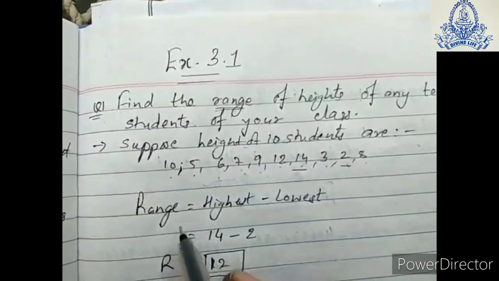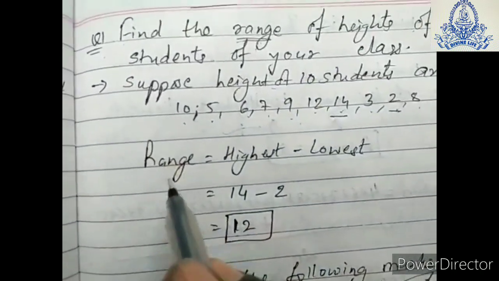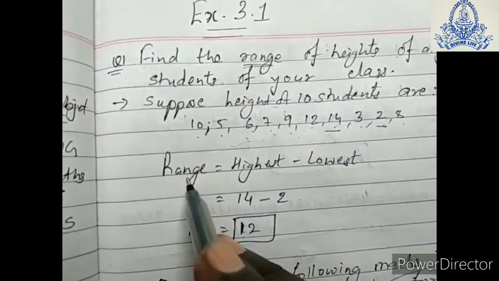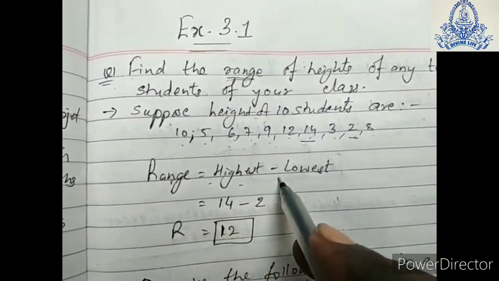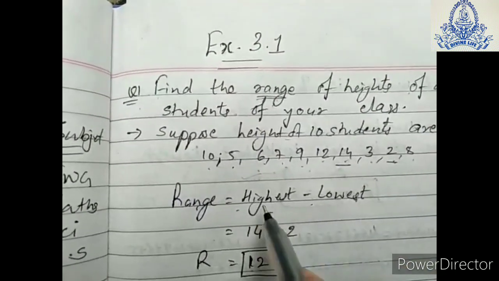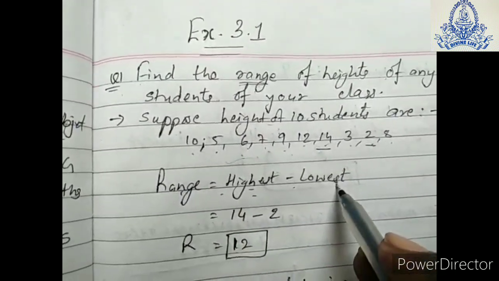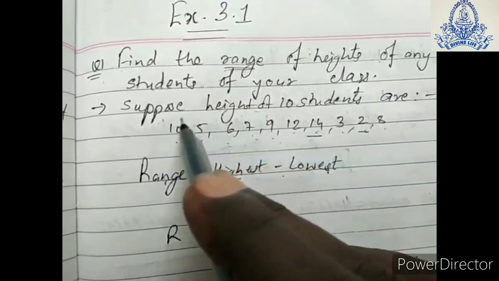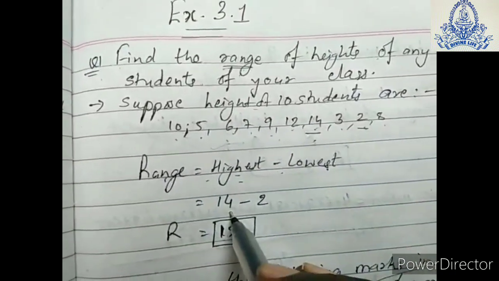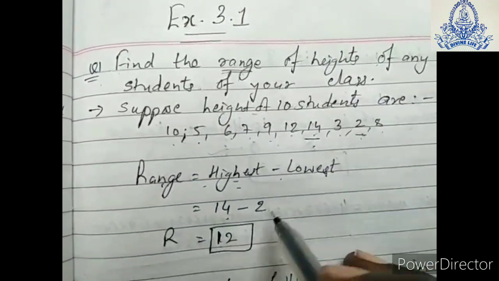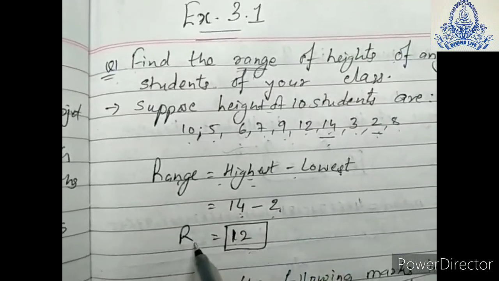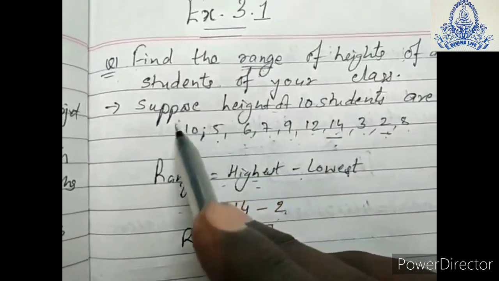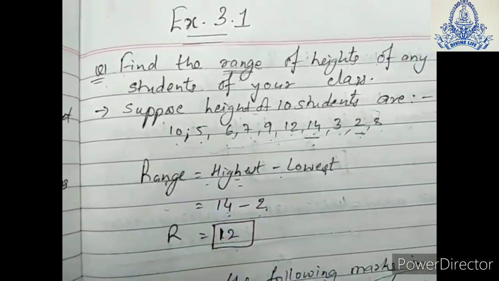The formula for range I have explained in the introduction lecture only. The formula is highest minus lowest, highest observation minus lowest observation. Which is the highest number out of this? 14, we will take 14. Lowest is 2. So 14 minus 2 is 12. The 12 which we get is the range of the heights of the 10 students in the class.